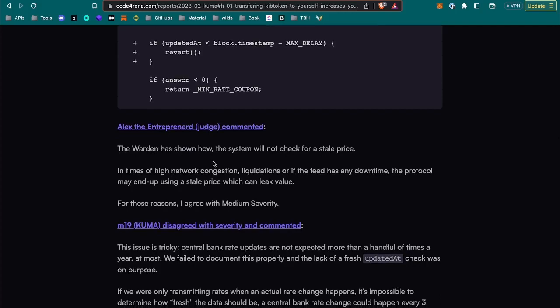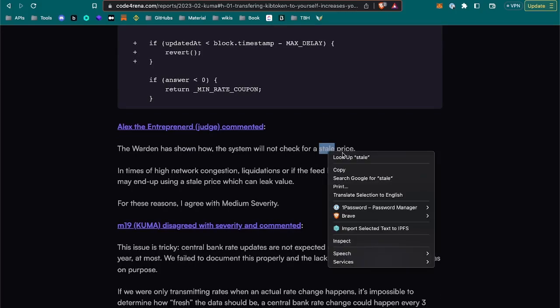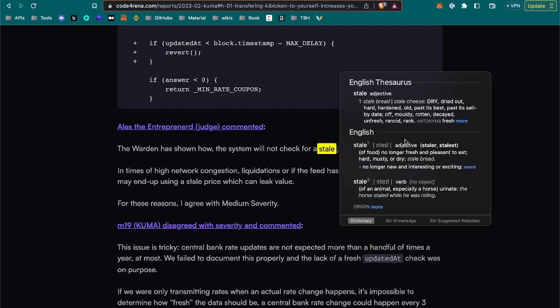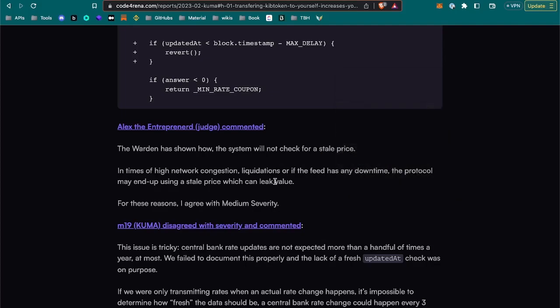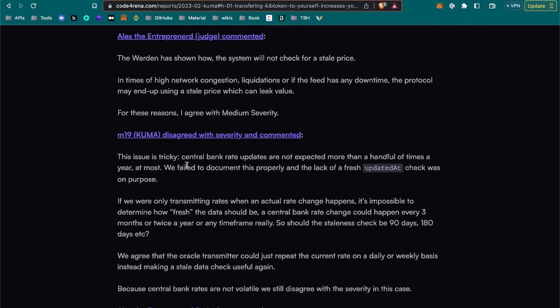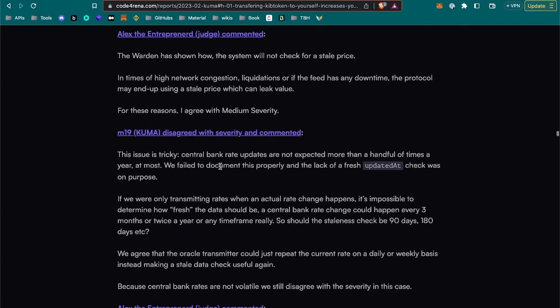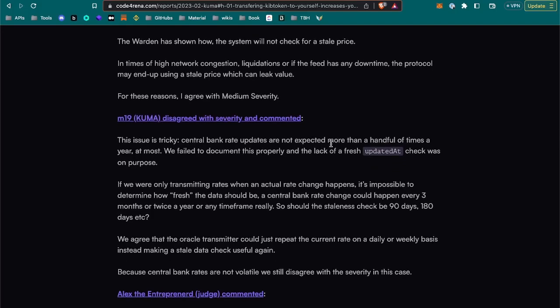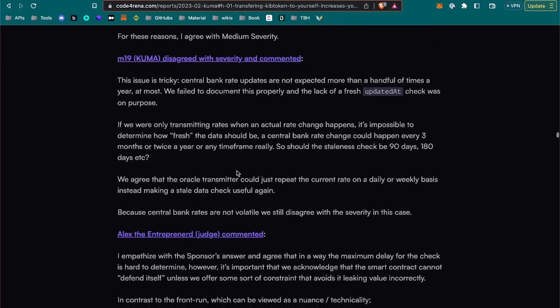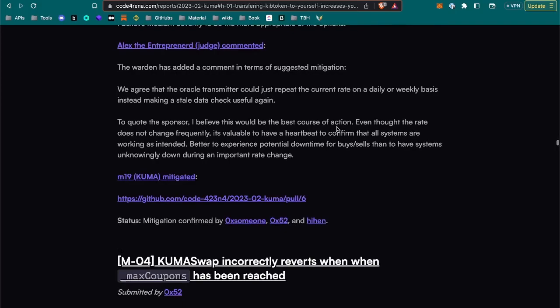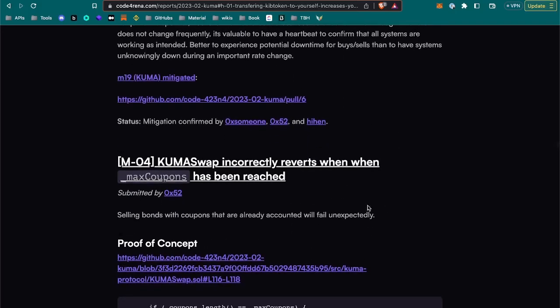The warning has shown how the system will not check for a stale price. Yeah, stale is like no longer fresh. Okay, so outdated basically. This issue is tricky. Okay, it is. Central bank rate updates are not expected more than a handful of times a year. So that's probably why it's not a high, I guess. I see there was some negotiation there, but yeah. Let's go to the next.